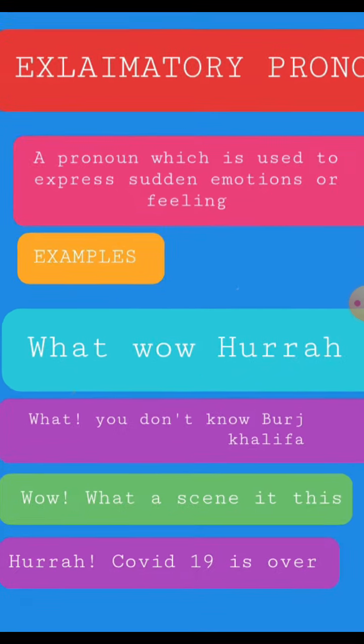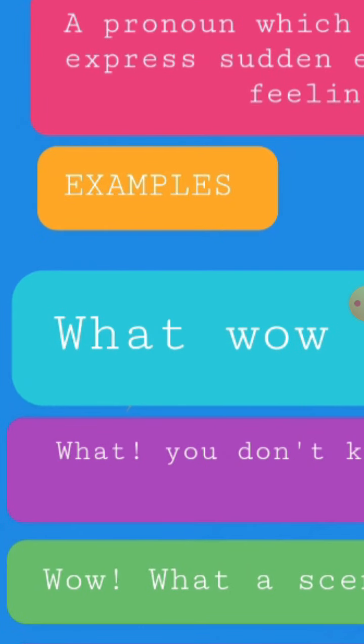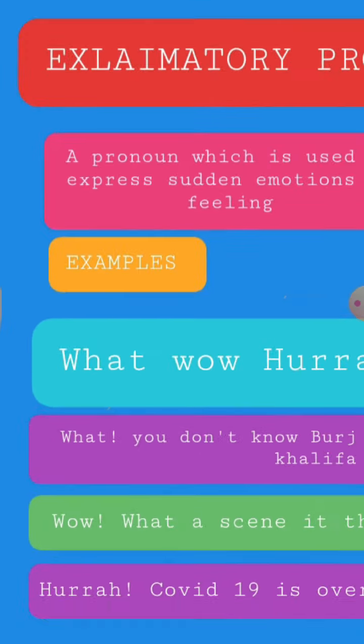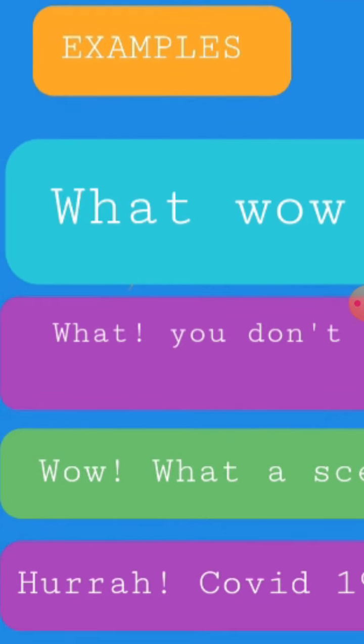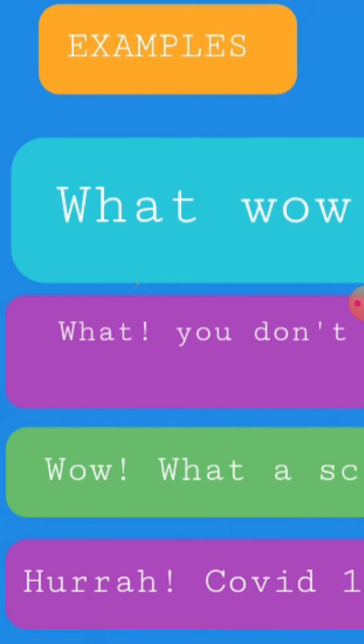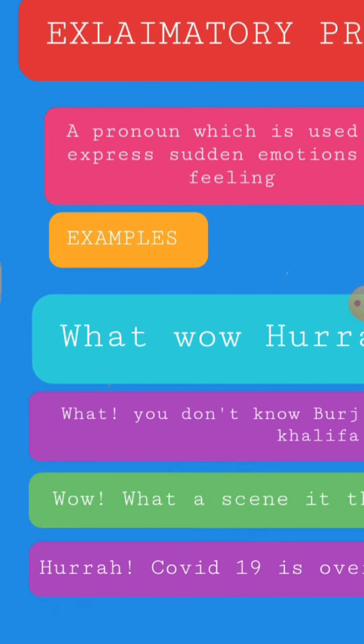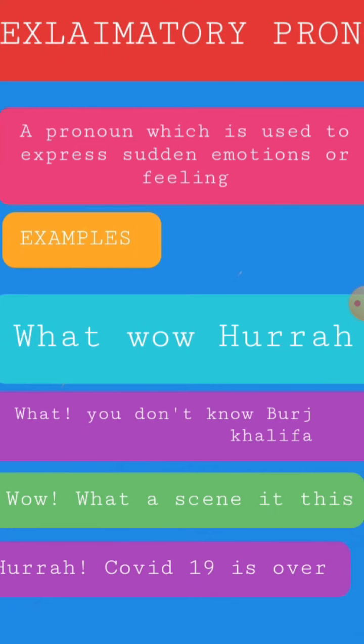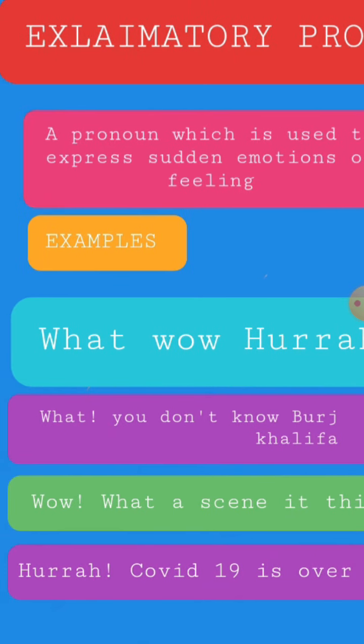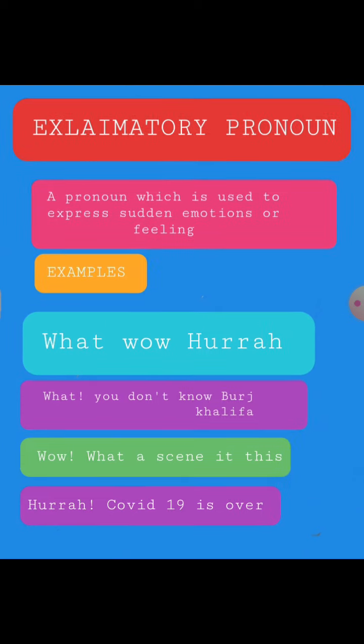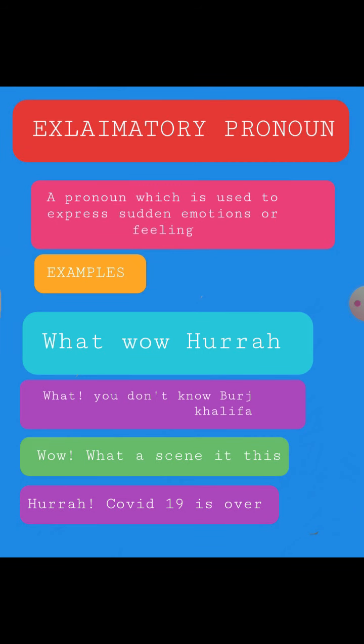Look at the example. After the what, a sign of interjection has been used. And in the second sentence wow, and third hurrah. So a sign of interjection has been used and then the sentence starts. So this is the way of exclamatory pronoun. What? You don't know Burj Khalifa? Wow, what a scene this is. Hurrah, COVID-19 is over. So these are the examples of exclamatory pronoun.